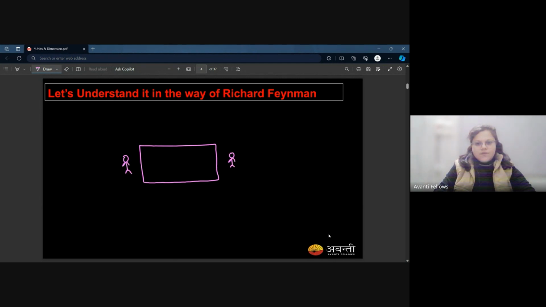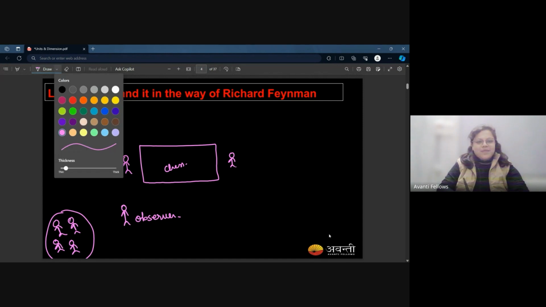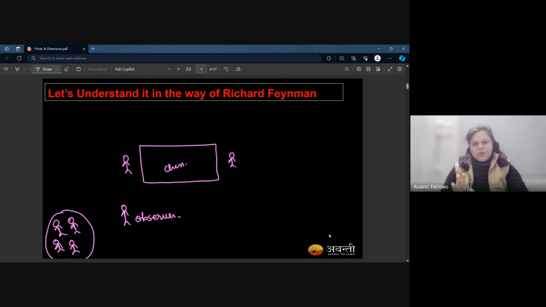Okay? We have two players. This is the chess board, and there are a lot of chess pieces. In this situation we have an observer over here, right? And here are a few people who literally have no idea what is going on over there, right? These are four people, the char log of the community, who don't have any idea what is happening, and something is going on, and they just want someone to tell them what is going on. So in this chess game, there are a lot of chess pieces.